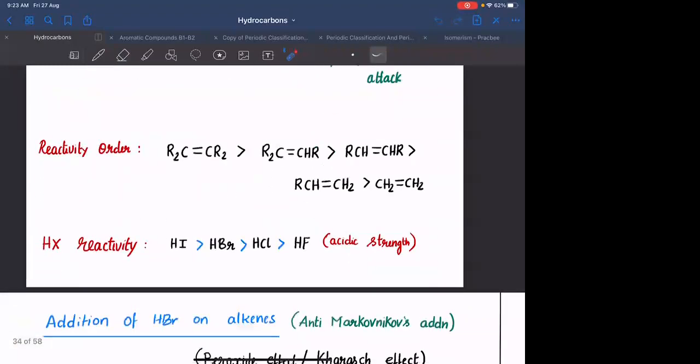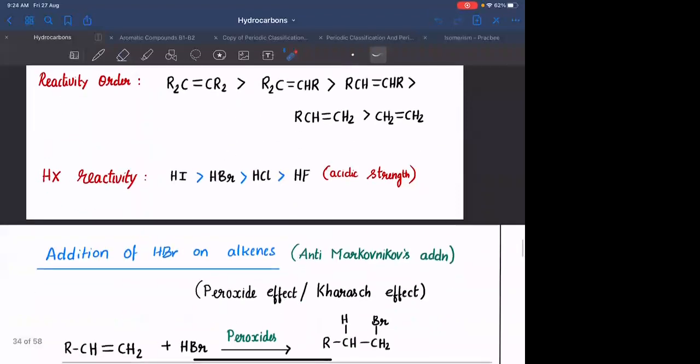Reactivity with respect to HX: HI greater than HBr greater than HCl greater than HF. This is with respect to the ability to furnish H positive. The sooner and the more H positive comes, the more the reactivity will be. Agreed? Okay.